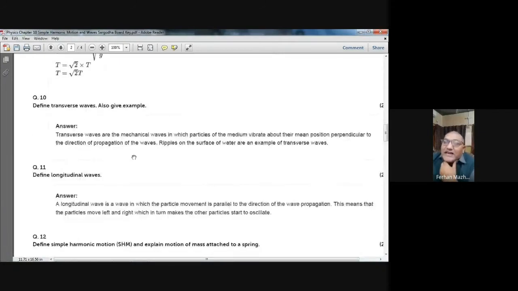Transverse waves are the mechanical waves in which particles of the medium vibrate about their mean position perpendicular to the direction of propagation of the waves. Ripples on the surface of water are an example of a transverse wave. You will remember this. Never forget this definition. Do you understand this? Yes, sir.